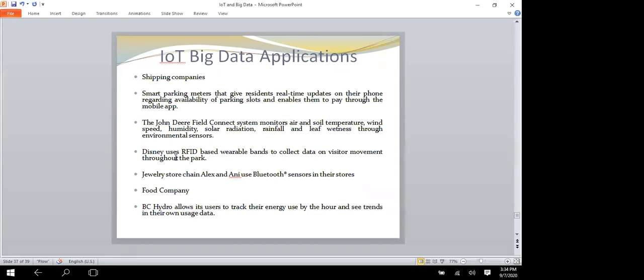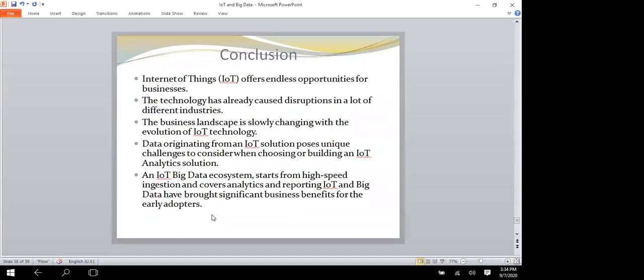And the last one is energy: tracking energy use by the hour and seeing trends in your own usage data. So you can use IoT in a lot of different sites. Finally, I come to the conclusion. IoT offers endless opportunities for business. Definitely it will increase more and more, and the growth will be more on the IoT side.